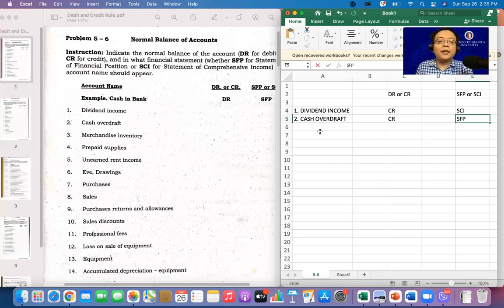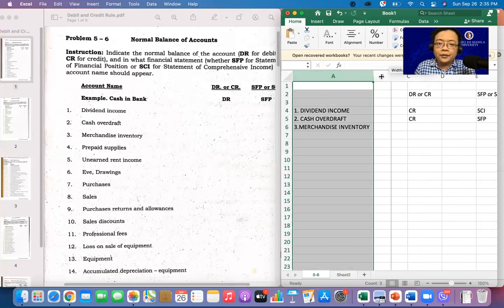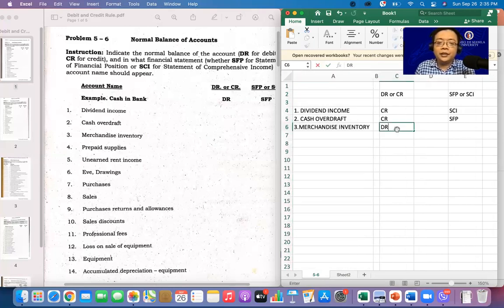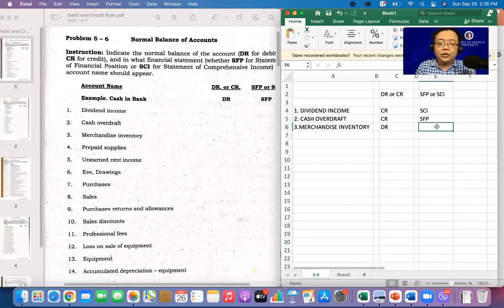Number 3. If you have questions, just message me. You have here merchandise inventory. From the word itself, inventory, it is part of your asset, so normal balance ay debit, and also part siya ng statement of financial position.